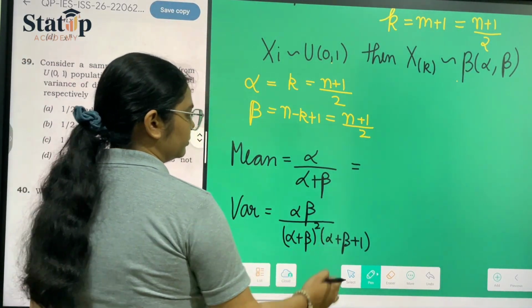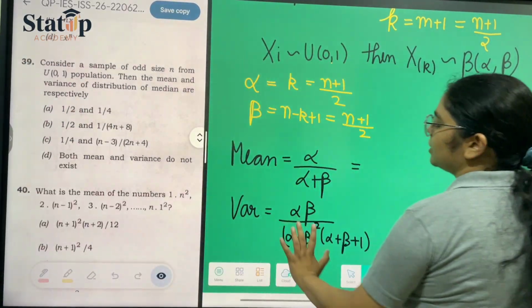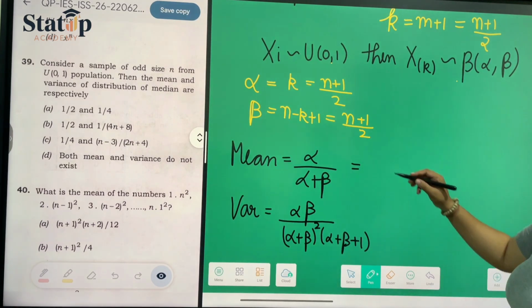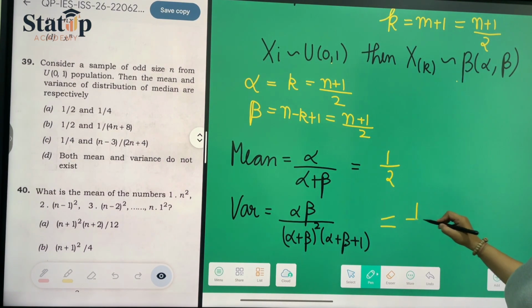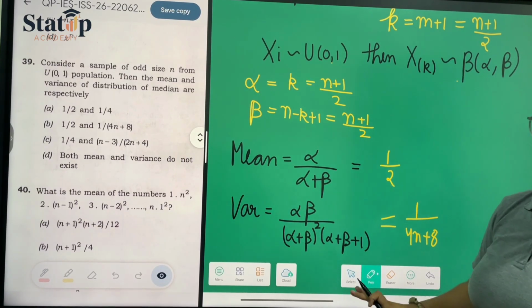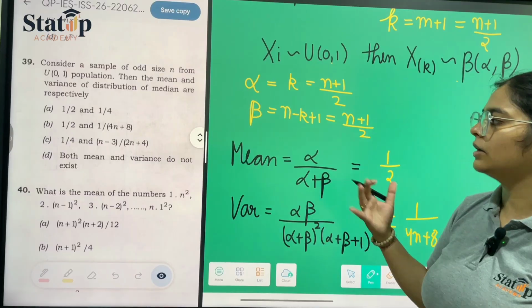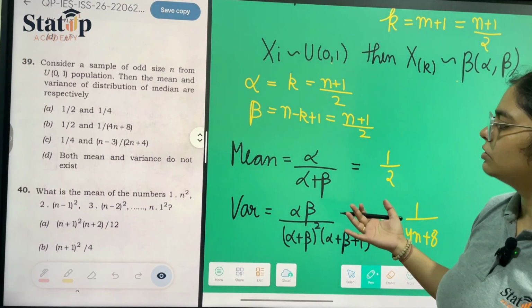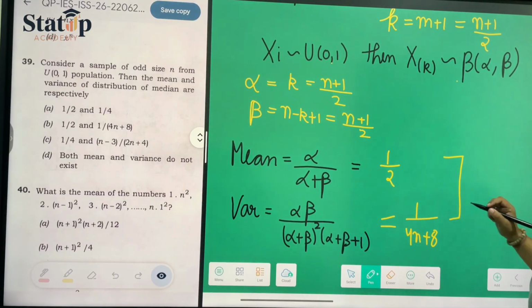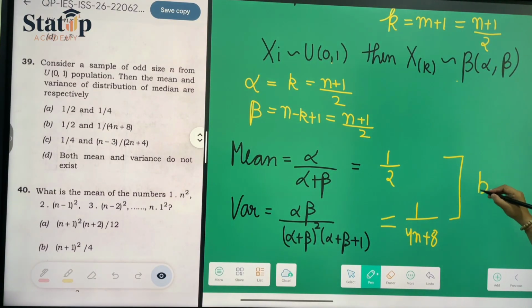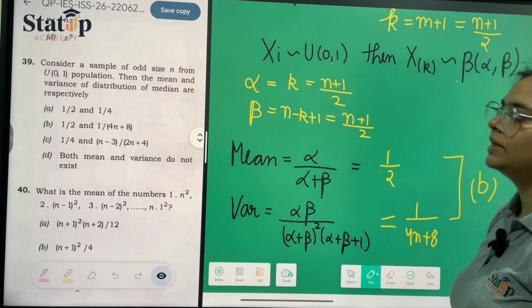Now on putting the values of alpha and beta here, we will get the value of mean as half, and the value of variance as 1 upon 4n plus 8. You can solve that on your own. I am not solving it to avoid a big conclusion. Hence these are the parts of option number B, so option number B is the correct answer.